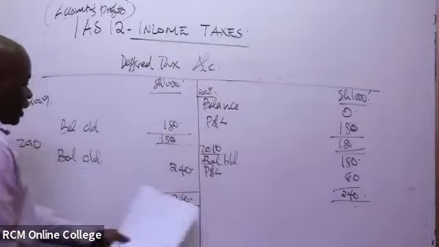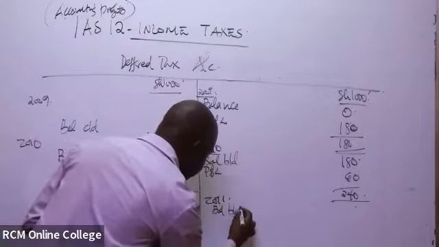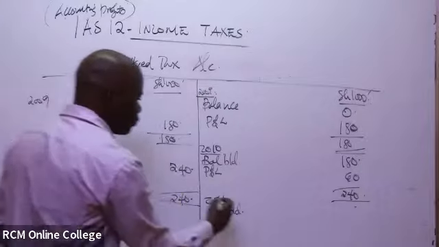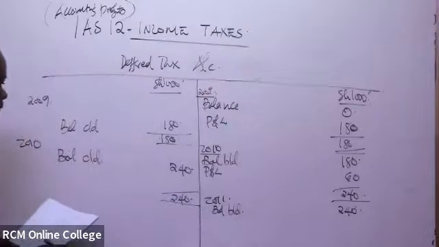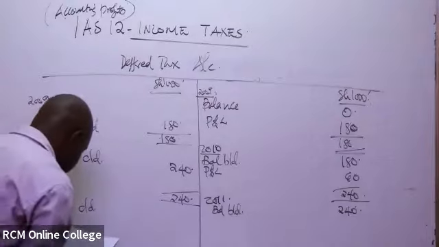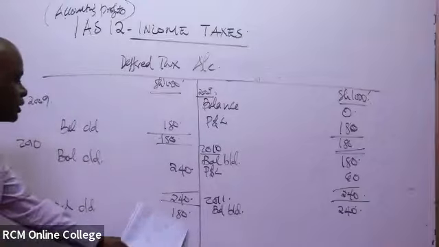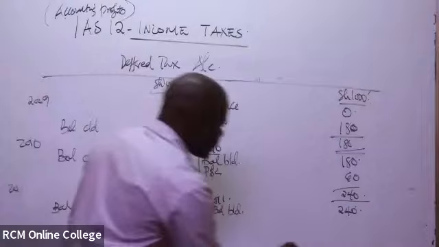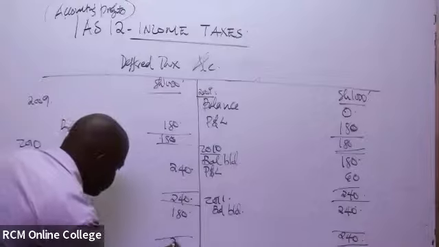So of course, now you carry forward, that is 2011. So the balance brought down is actually 240. But by the end of the year, the balance carried down for 2011 was actually 180. So you can see now in this case, the difference is on the debit side. So it means that this side is actually more, that is 240. So this one is 240.